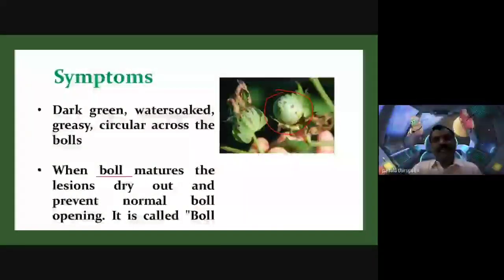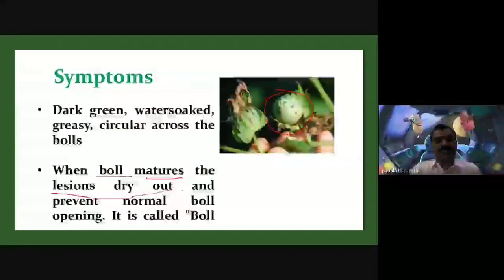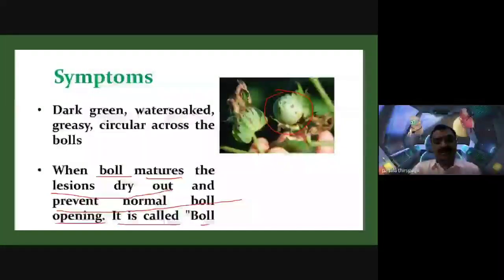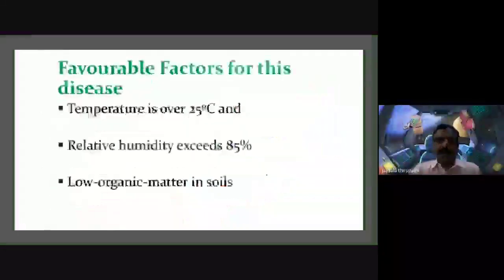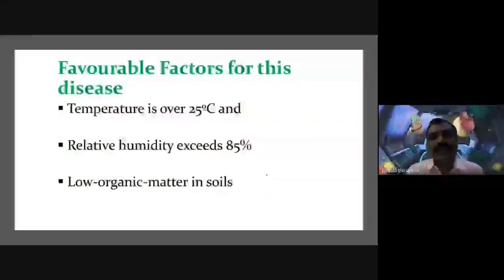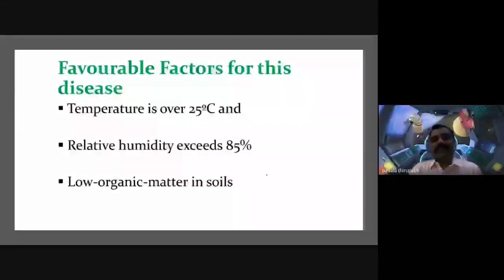When the cotton bolls reach the mature stage, the lesions dry out and prevent normal boll opening. So it is called boll rot.